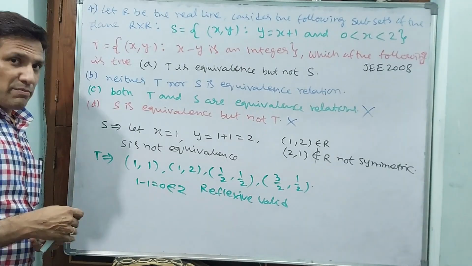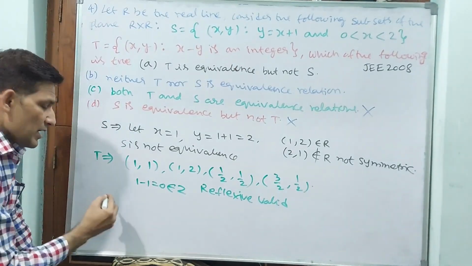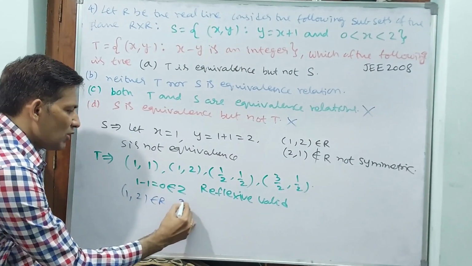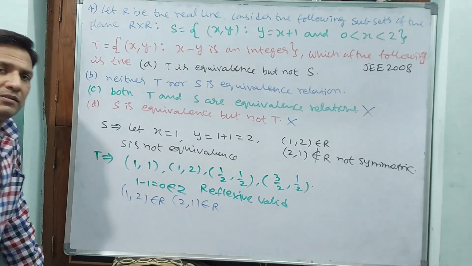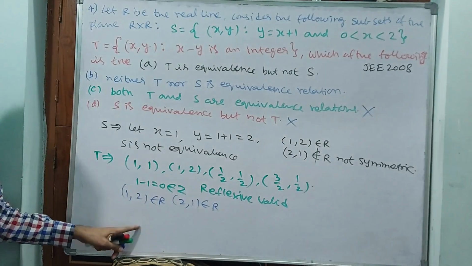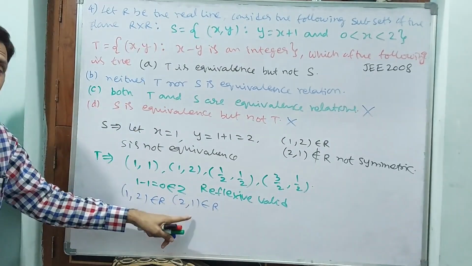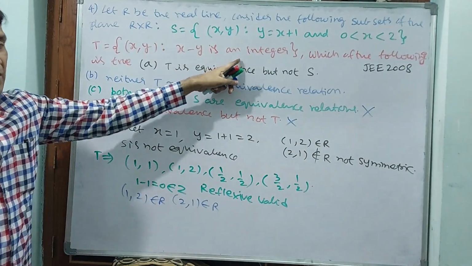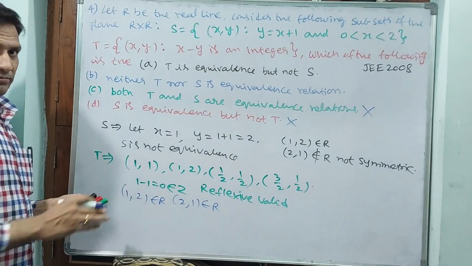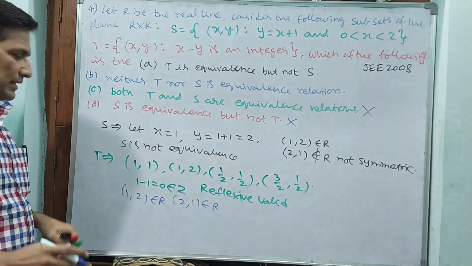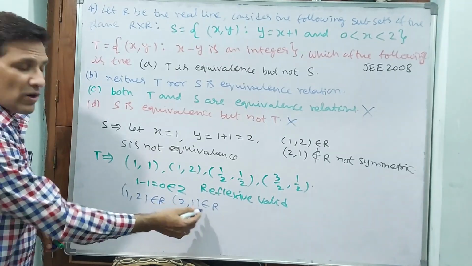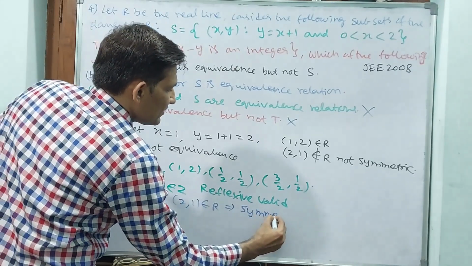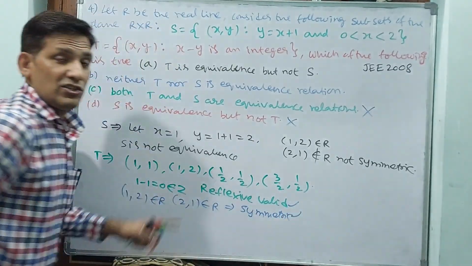Still we have to see symmetric also. Now I will write like this. You see, 1 comma 2 I have taken. Shall I take 2 comma 1? Definitely I can take. Why? Because 1 minus 2 is minus 1, an integer, and 2 minus 1 is 1, also an integer. Here only integer is the condition. They are not mentioning that the same integer should come. No, integer should come, that's all. That means 1,2 belongs to R, 2,1 belongs to R, which implies symmetric. That means this is reflexive and symmetric.